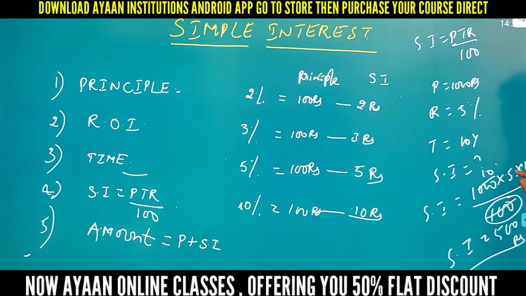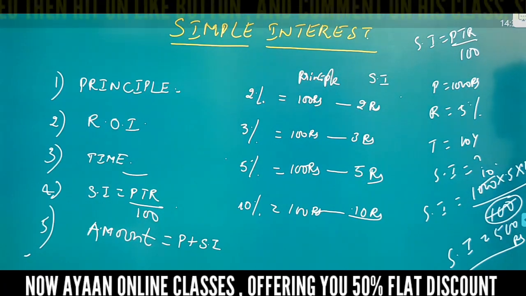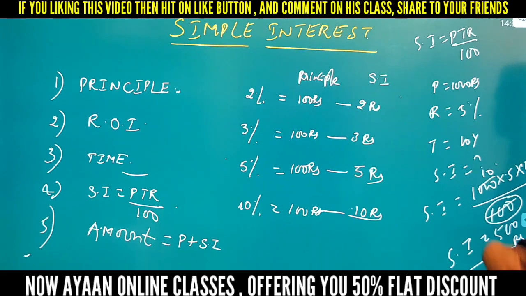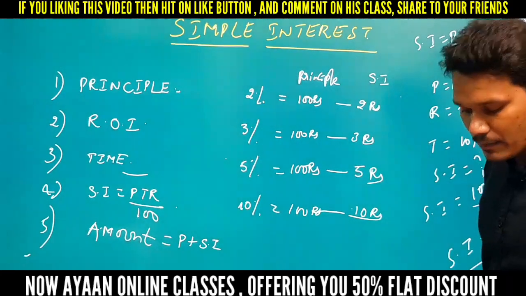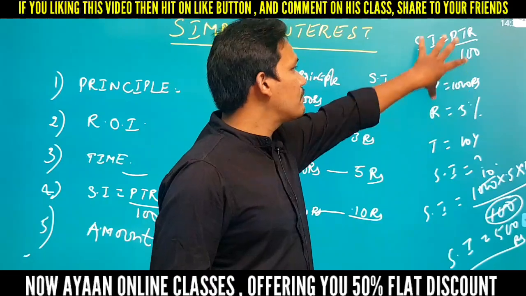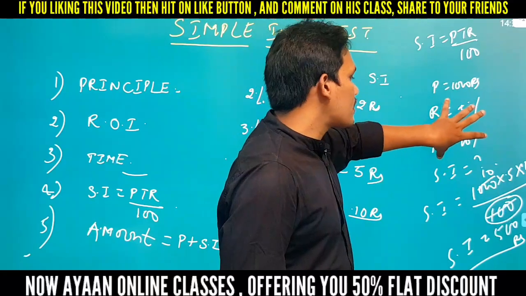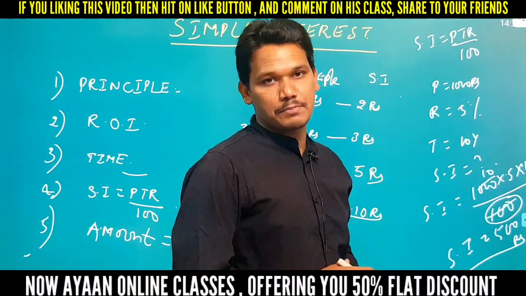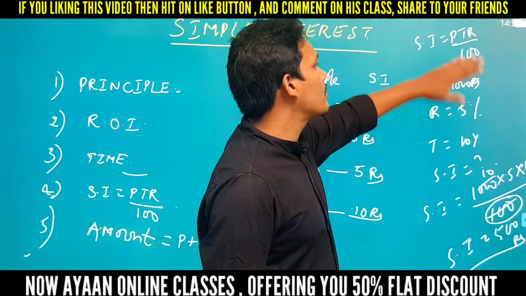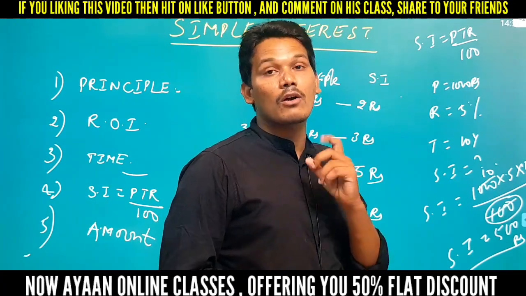Okay, see here, the meaning of this 5 is that for every 100 rupees I'm asking 5 rupees. But how many hundreds are there here? 10 hundreds. So 100 gives 5 rupees, then 10 hundreds give how much? 50 rupees. It means we are going to get 50 rupees as interest for 1 year, right? So for 10 years, it is 50 into 10, so that value will become 500 rupees. So this is the exact meaning of the simple interest formula. So don't substitute the values like this. First you have to know the concept. Directly you people substitute in the formula and get the answer, but one has to know the concept, right?